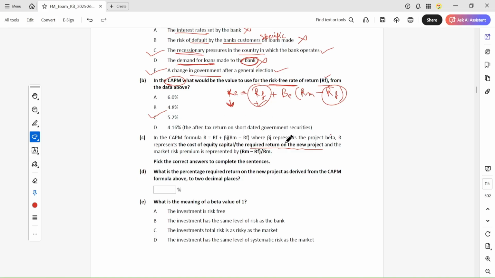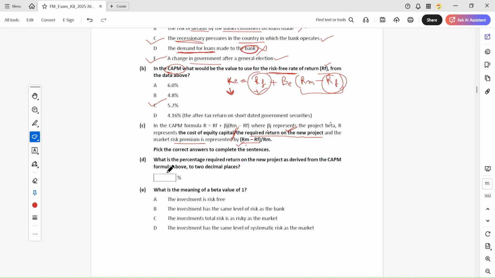And this is the risk premium. You have two options, first and second, and you have to select out of them. So the answer is this one for this, and this one for this.